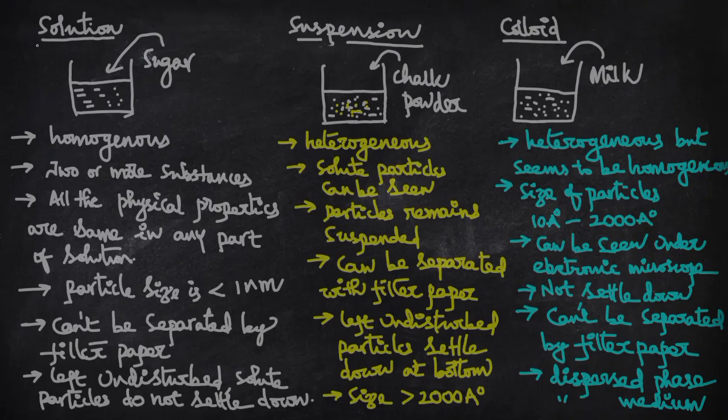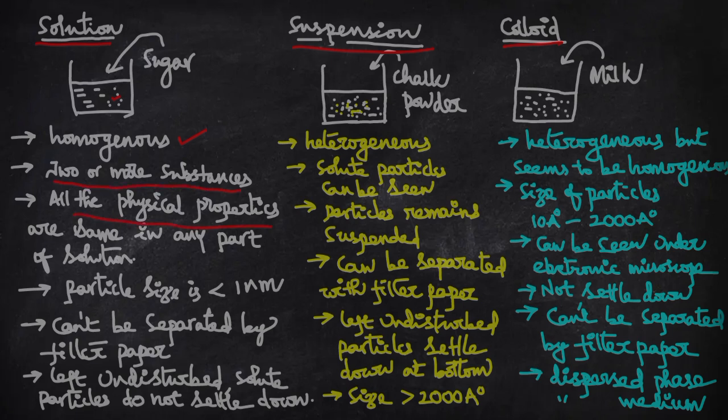Here are some properties of solution, suspension, and colloid. A solution is a homogeneous mixture, which means it looks the same. If you take any part of the solution, it gives the same physical properties as the whole, and it is formed with two or more constituents.